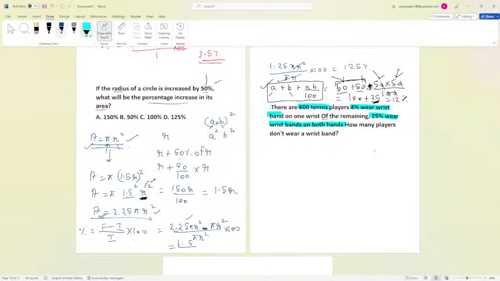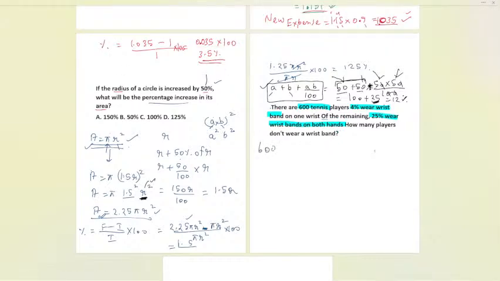Now what I can do is take 600 as the total number of tennis players. 4% wear the wristband on one wrist, and 25% of the remaining wear the wristband on both the hands. So first I'll calculate the remaining players after the 4% who wear the wristband on one wrist. So the remaining players will be what? Let me write over here.